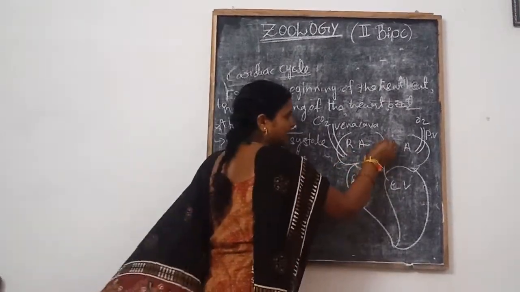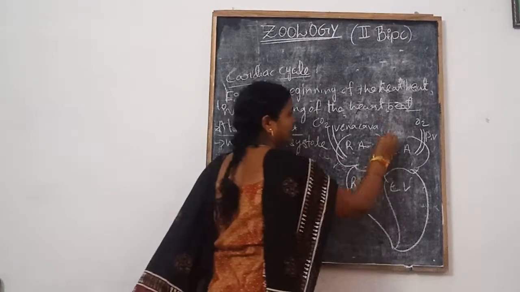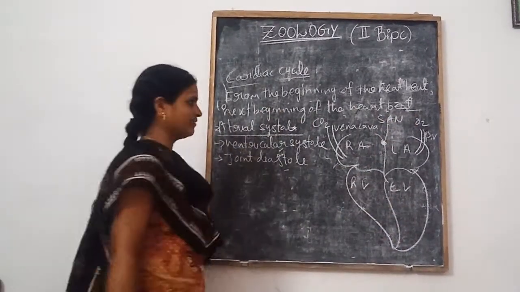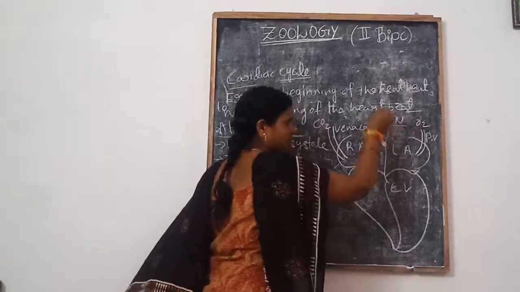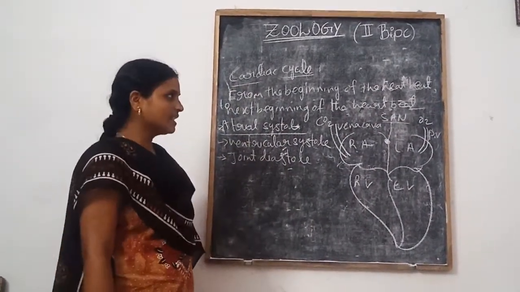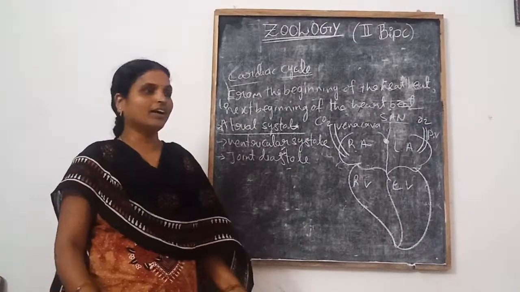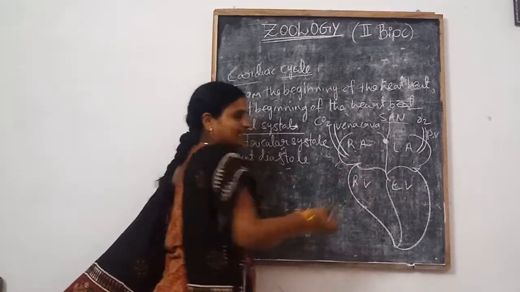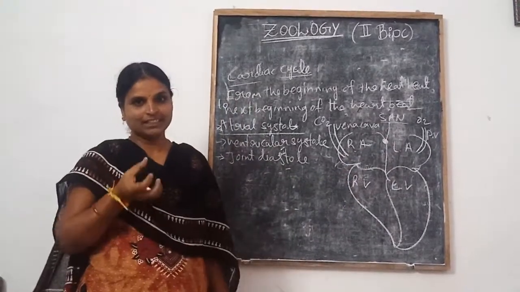Then vibrations start at the SAN. What is the SAN? SAN means the sinoatrial node. Vibrations start at the sinoatrial node, the beginning of the action potential. Then the atria contract.